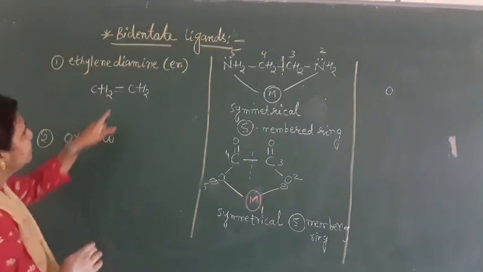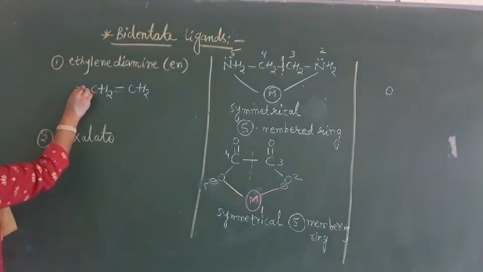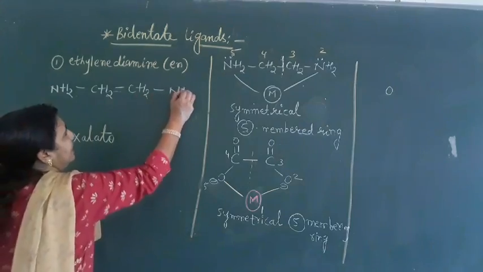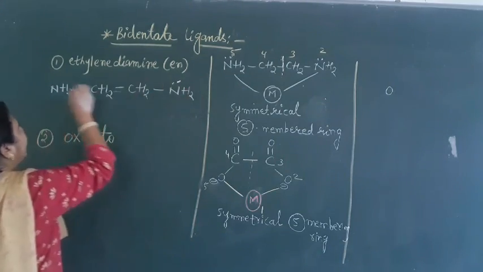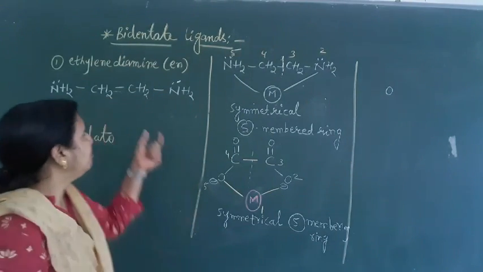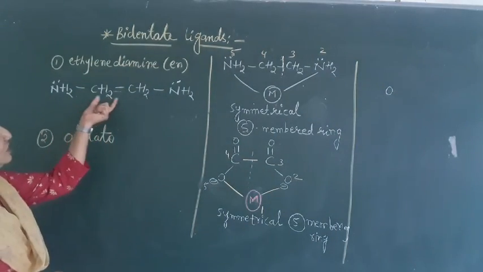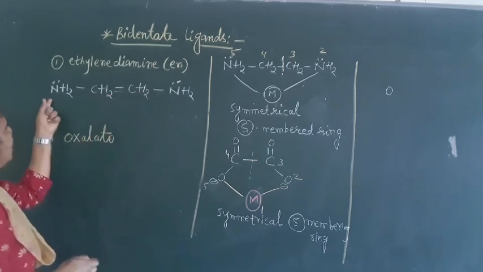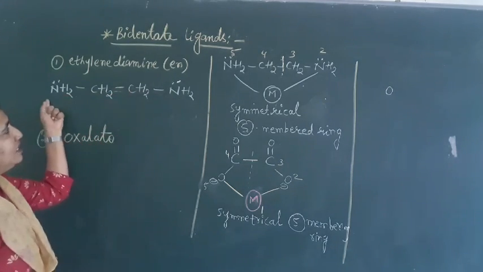So just remove this one bond from here and add one NH2 here and one NH2 here. So this is our ethylene diamine. How will you remember it? Remember the ethylene molecule here, that is CH2 double bond CH2. Remove one bond and just add two amine groups here, NH2 and NH2.